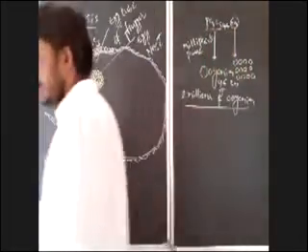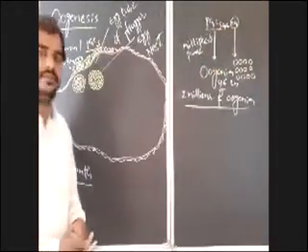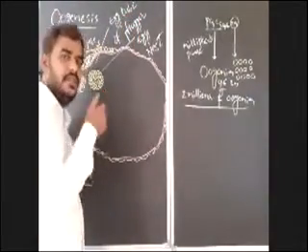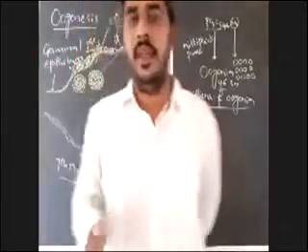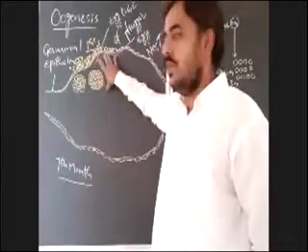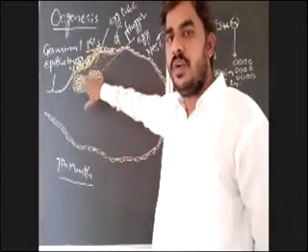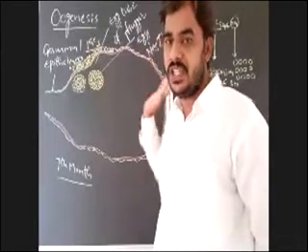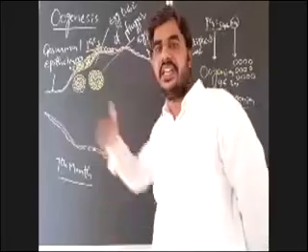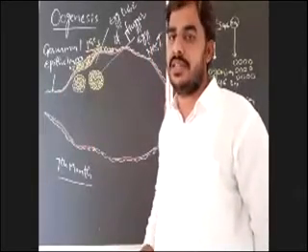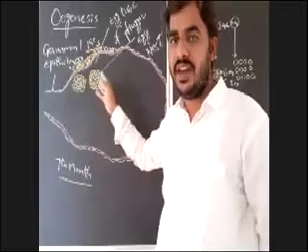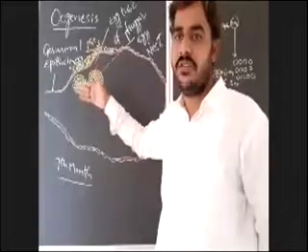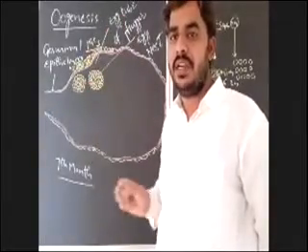Egg nest. One thing we have to remember here: the oogonia are actually formed on the surface of the ovary, but they entered into the cortex of the ovary in the form of egg tube of Flugger. After entering the cortex, the egg tube of Flugger is modified into a round mass of oogonia, known as egg nest. This egg nest will modify into ovarian follicles. That ovarian follicle will grow in size, modifying into primary follicle, secondary follicle, tertiary follicle, and finally into Graafian follicle.